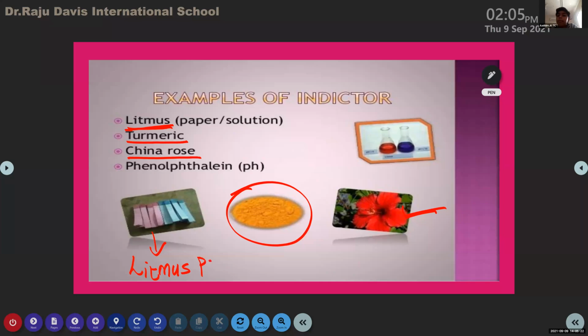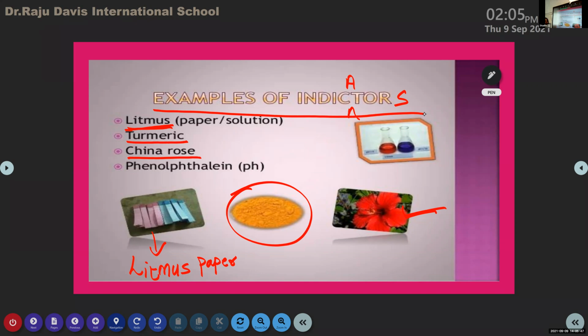Ma'am, in this slide, the spelling of examples of indicators is wrong. Yeah, thank you, dear. Examples of indicators. Should we write the last one? Yes, you can write the last one also.